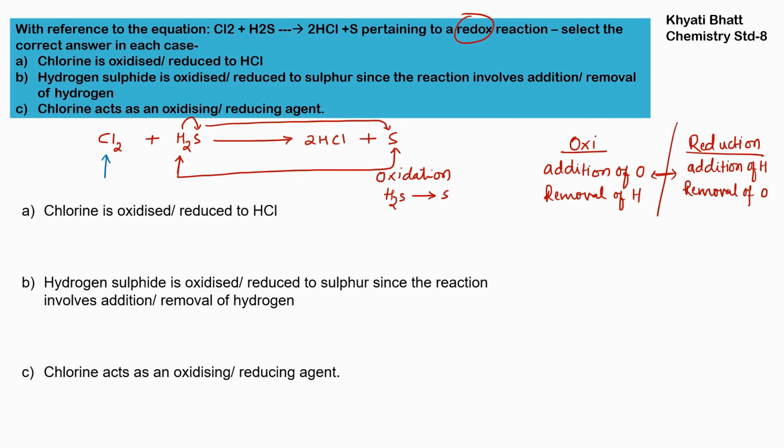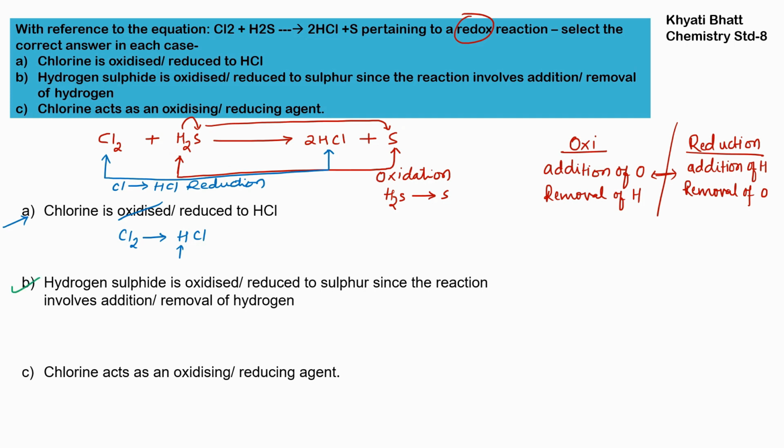Chlorine is alone, and towards the product side, the hydrogen is along with that. So there is an addition of hydrogen. So chlorine is becoming HCl. So it is addition of hydrogen, so this is reduction. First one, chlorine is oxidized or reduced to HCl? Chlorine is converting into HCl. As we can see here, hydrogen is being added, so it is reduction. So we can say that chlorine is reduced to HCl. It is not oxidized, it is reduced to HCl.